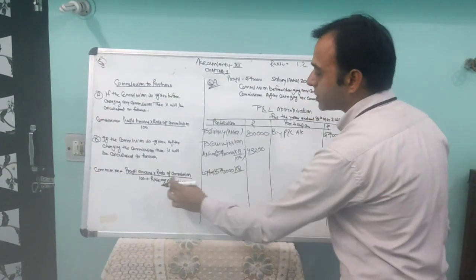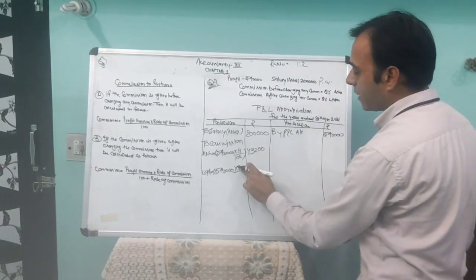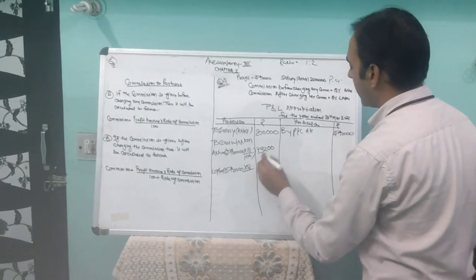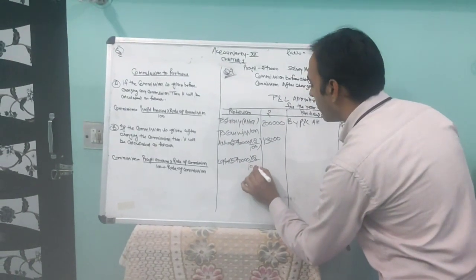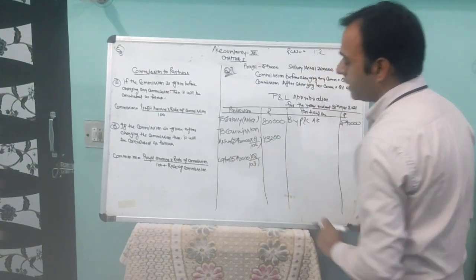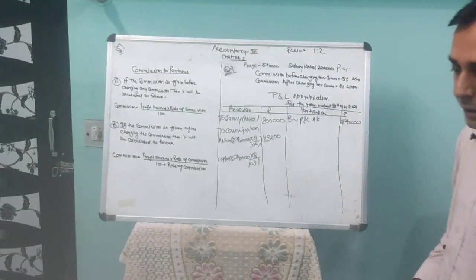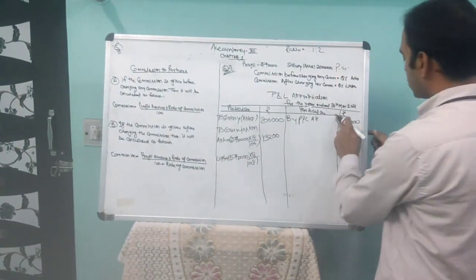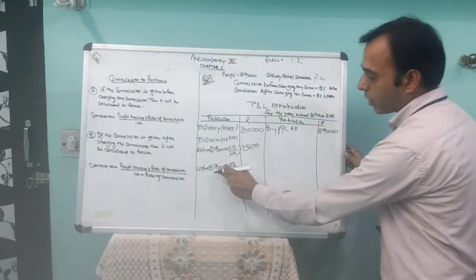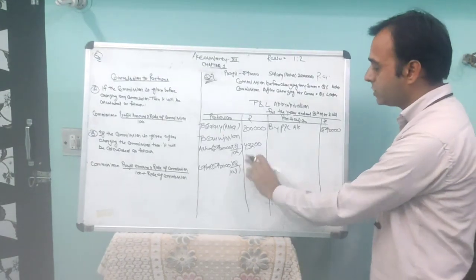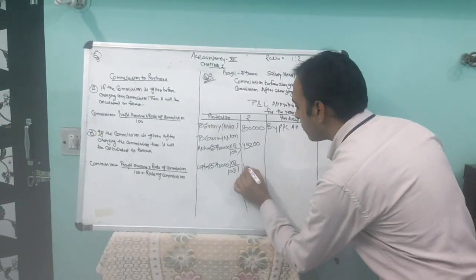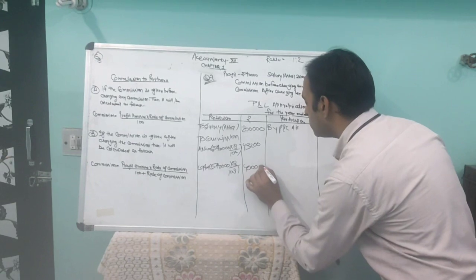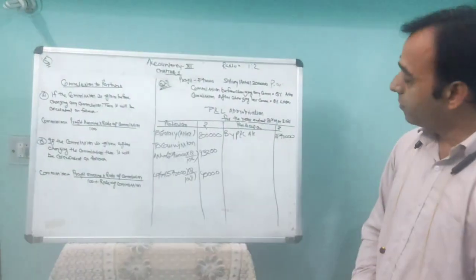And after charging means 100 plus rate of commission. 100 and the rate of commission is 8, so it comes to 108. In that way it will be calculated. Okay, it comes to 40,000 rupees. We are calculating on the profit, 540 into 8 upon 108. It comes to 40,000 rupees. Okay, that will be done.